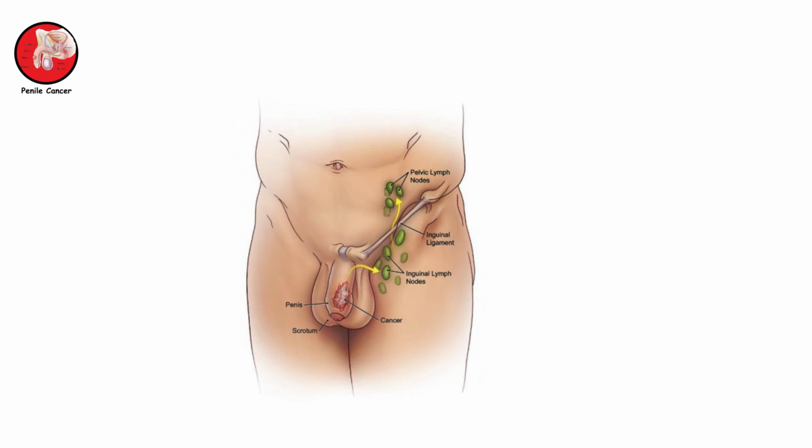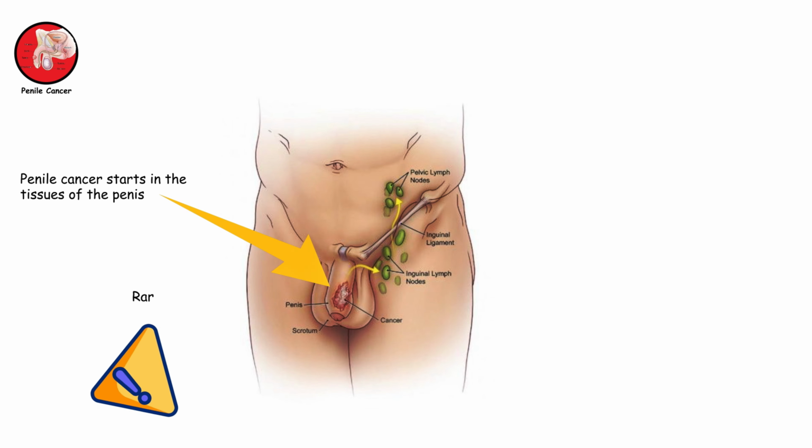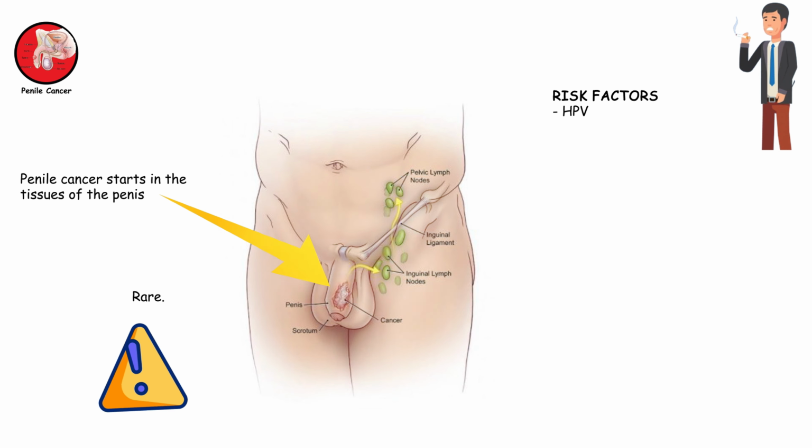Penile cancer. Penile cancer starts in the tissues of the penis and is relatively rare. It's often linked to infection with HPV, poor hygiene, smoking, and chronic inflammation of the foreskin.